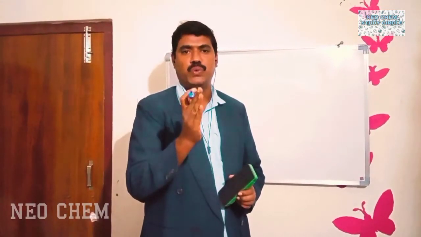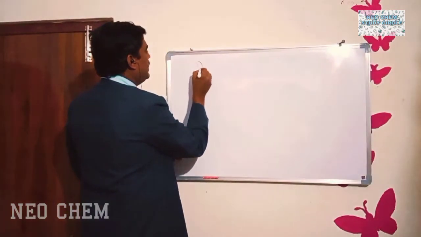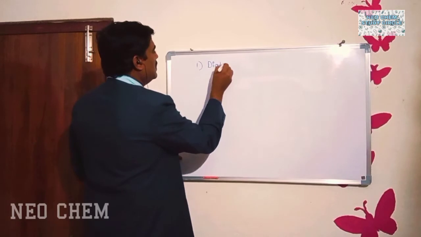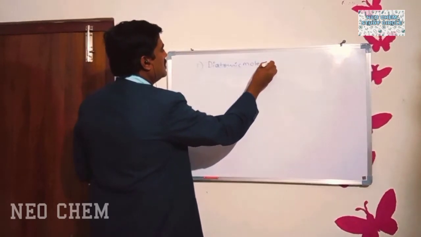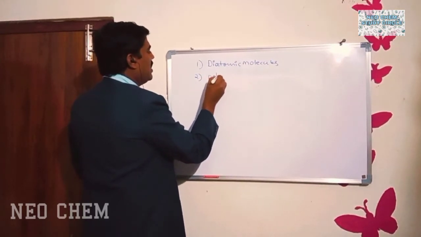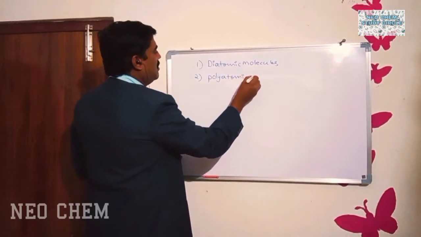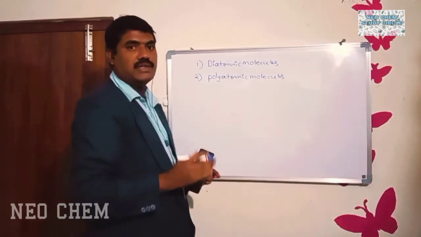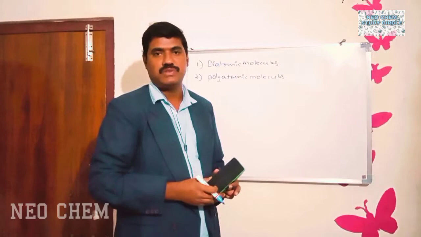molecules are classified into two types. They are, first one is diatomic molecules. Second one is polyatomic molecules. Thus, we can classify the molecules into two types based on the number of atoms.